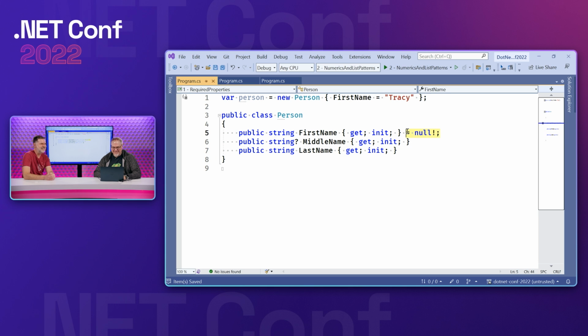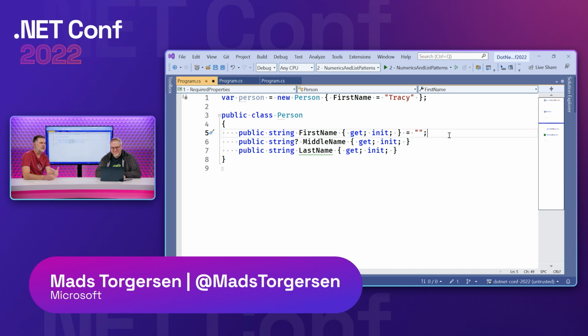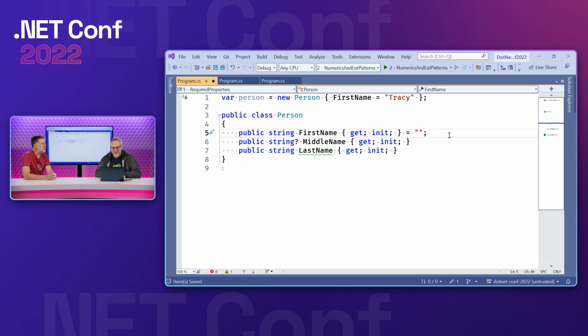Not for me. But this is the sort of thing we have to do, and it really is uncomfortable. You might even try to get around it by assigning a non-nullable string to it, right? The empty string or something. But you're really just hiding a problem that's still there, which is that the object is not properly initialized. You can get the compiler to shut up about it, but it would really be nicer if you could ensure that it was properly initialized.